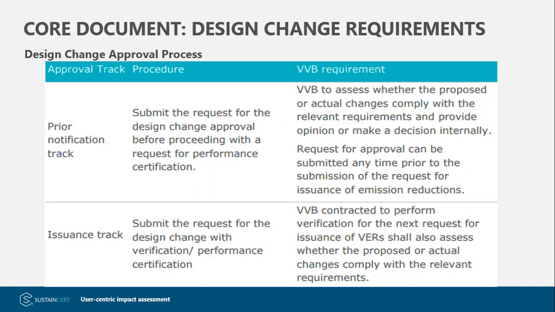The other track could be the issuance track, wherein the request for design change is submitted together with the request for performance review, in which the contracted VVB reviews the impact of the design change based on the design change requirements and those 9 key criteria which we saw in the earlier slide. And they assess whether the proposed changes are in compliance with the relevant requirements or not.